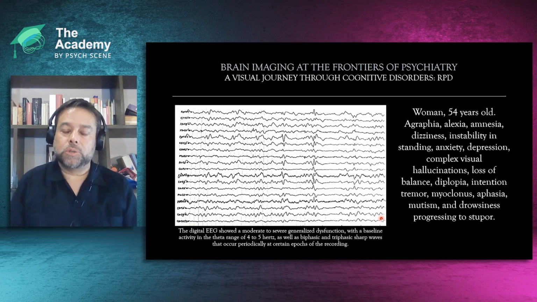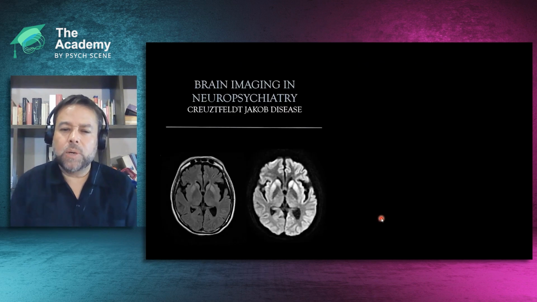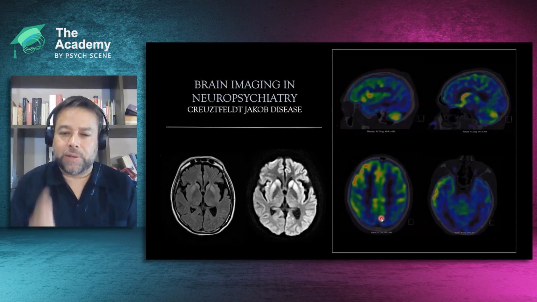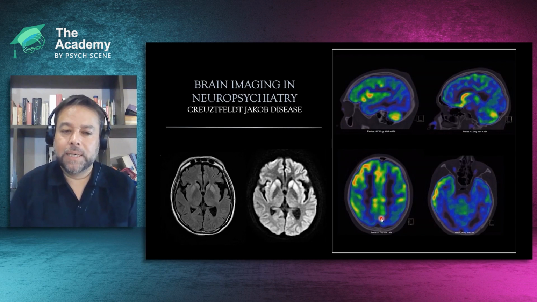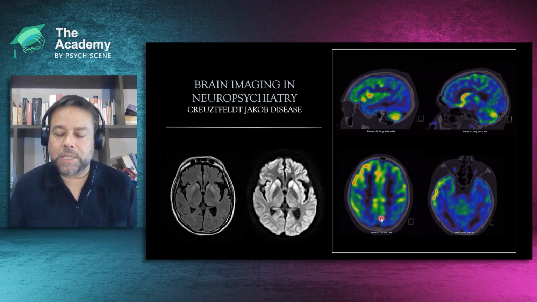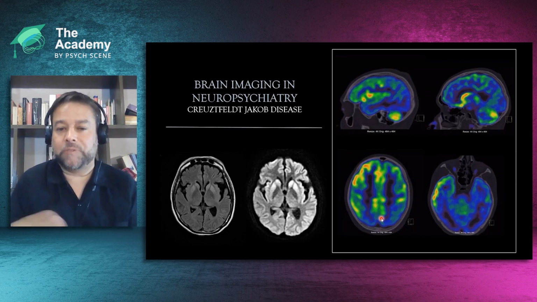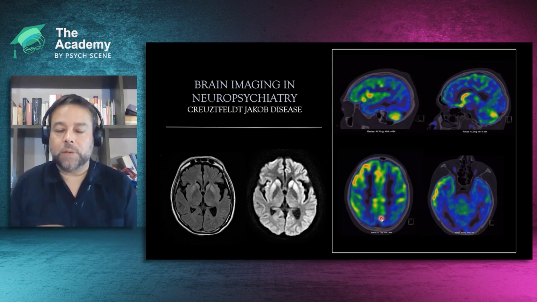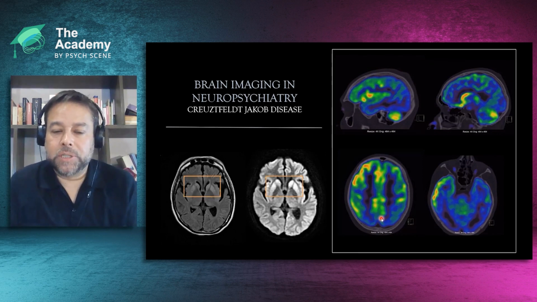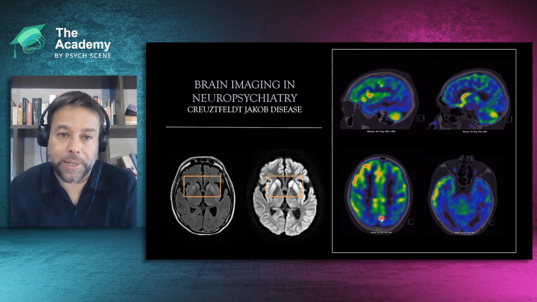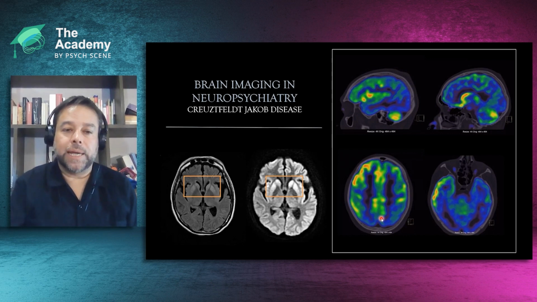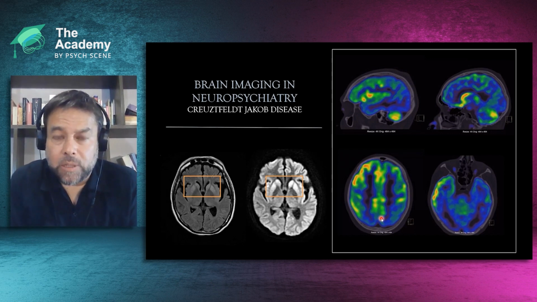The EEG shows delta rhythms, but also a pattern of severe generalized dysfunction with a baseline activity in the theta range, as well as biphasic and triphasic sharp waves that occur periodically at certain epochs of the recording. And this leads to the diagnosis of Creutzfeldt-Jakob disease.